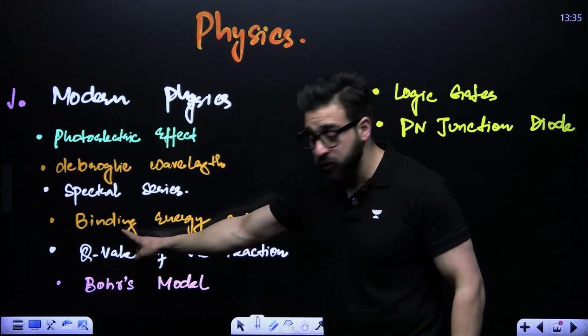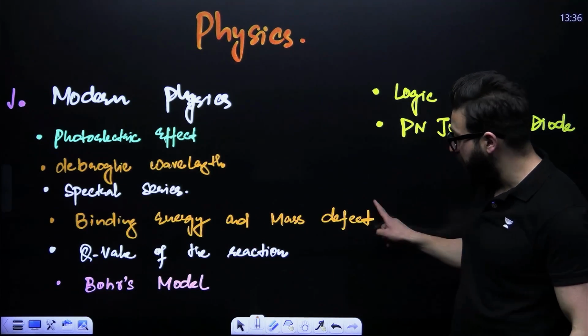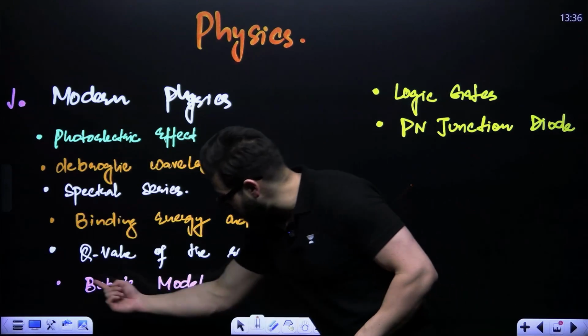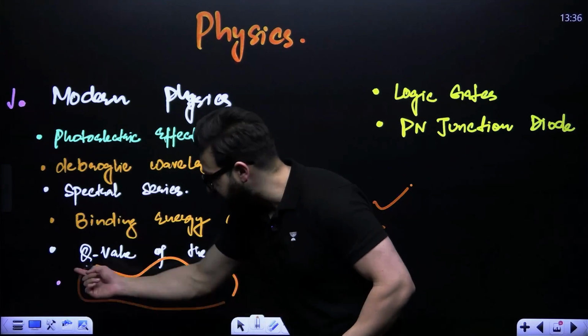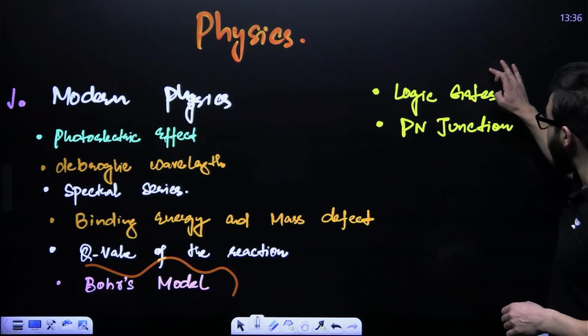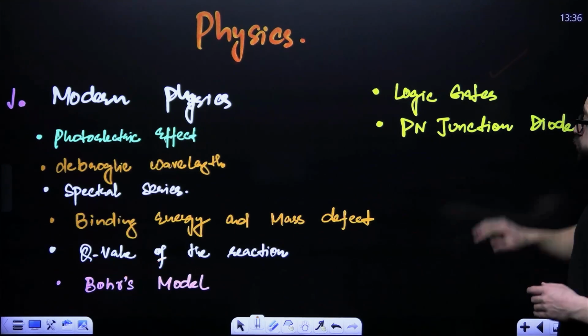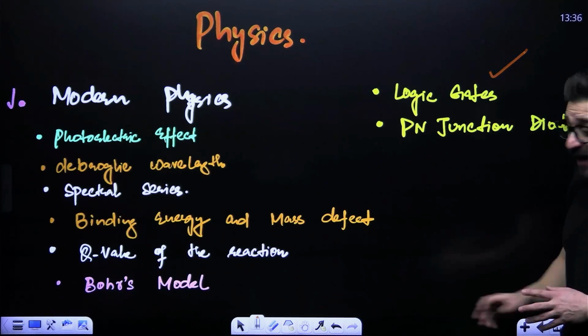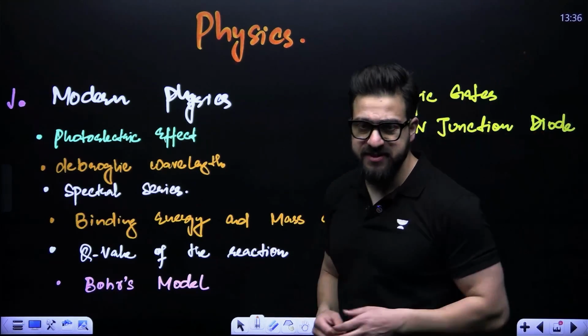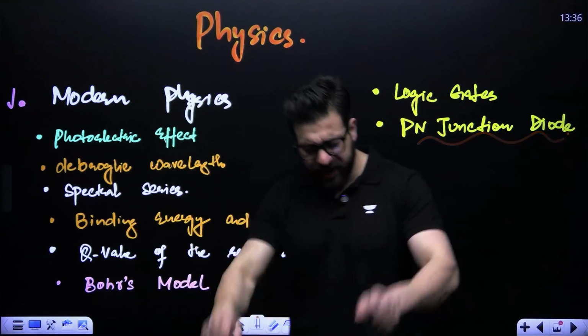And from the nuclei chapter, you have binding energy and mass defect. You have the Q value of the reaction. And from the atoms chapter, you have Bohr's model, okay? Keep your eye on these topics. And from the semiconductor portion, I would suggest you guys highly focus on logic gates and the PN junction diode, like forward biasing and reverse biasing. These are the topics which are extremely important.